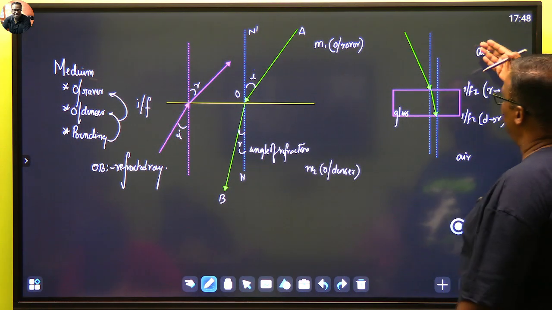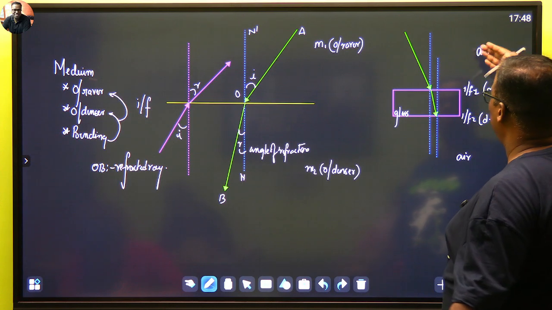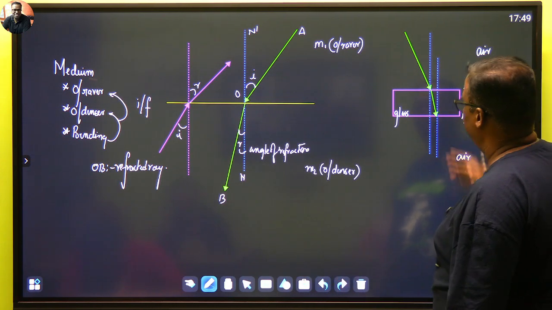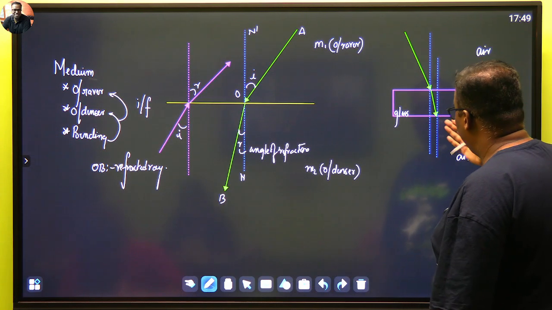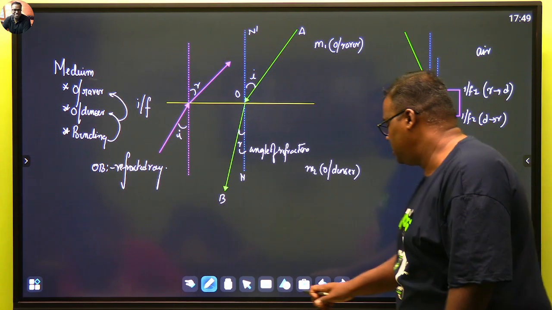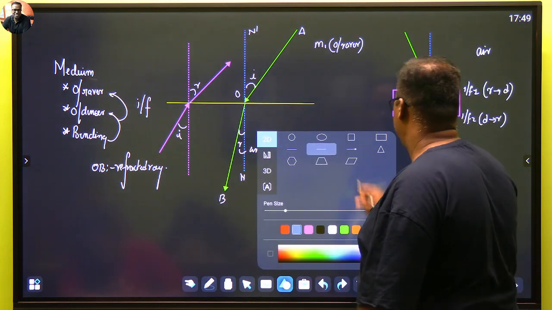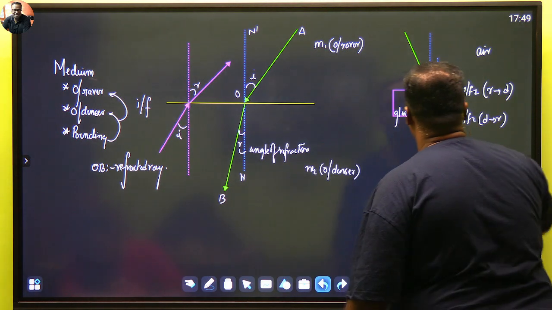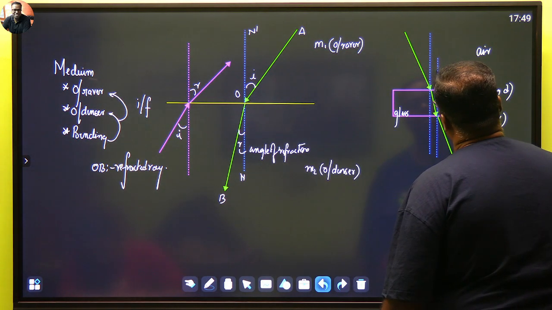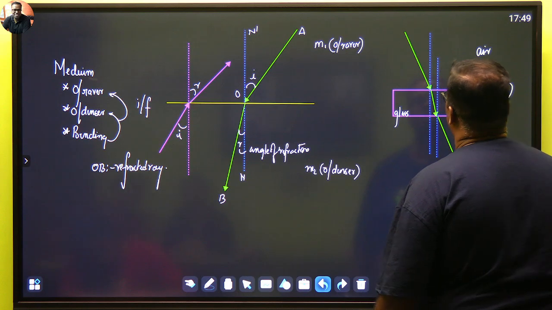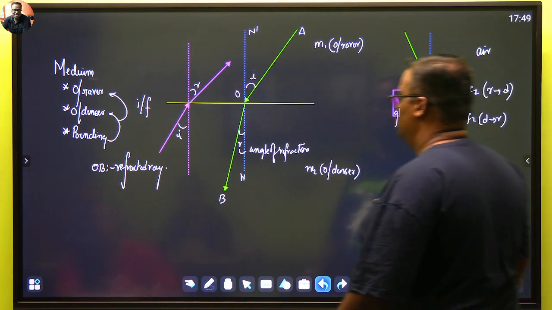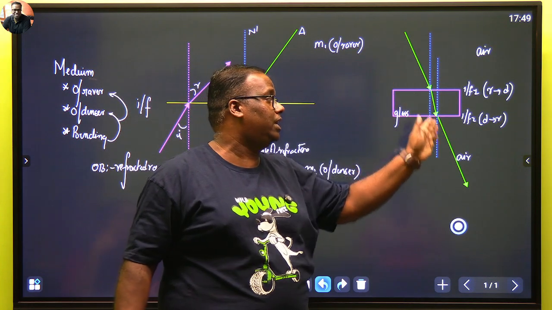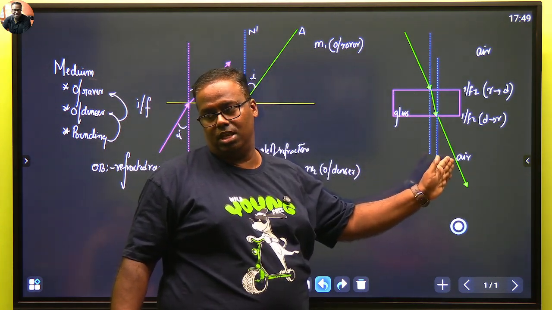But see, this is also air, this is also air. And both this air have the same optical density. So you will see exactly the emergent ray or the refracted ray for the second surface will exactly be parallel. ये बिल्कुल parallel हो जाएगा with the original incident ray. Okay, it will be exactly parallel like this, exactly parallel. So in this type of a phenomena, we call this as incident ray, refracted ray, emergent ray. This is known as the emergent ray.